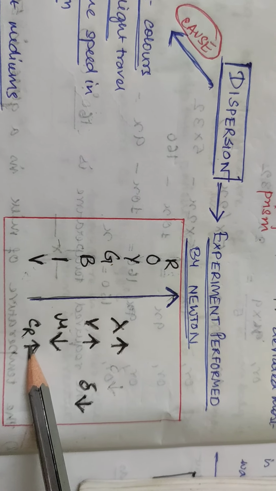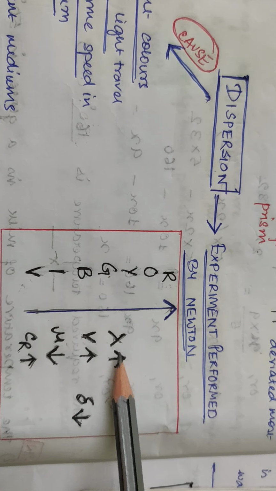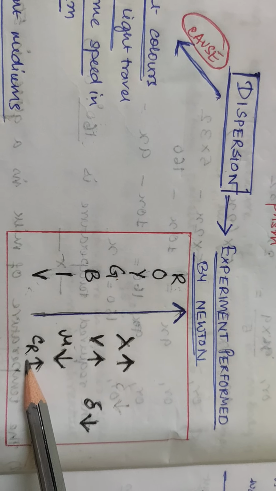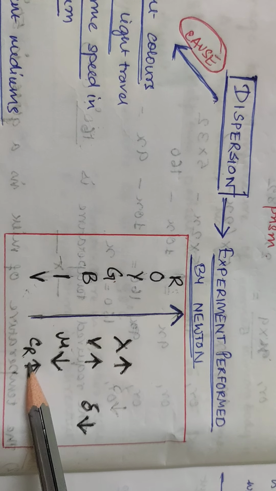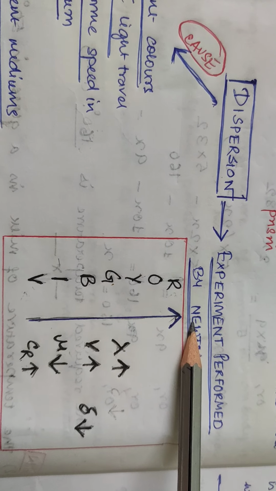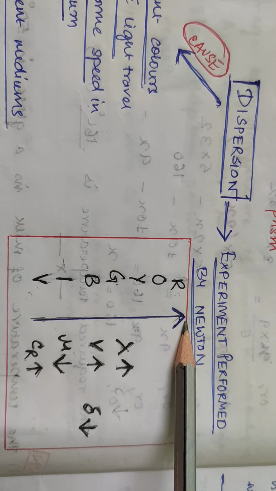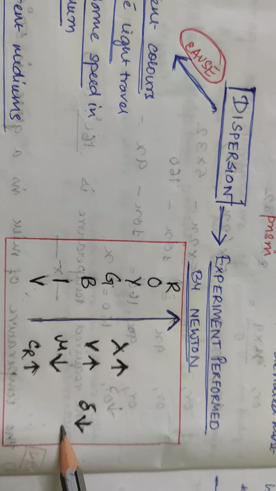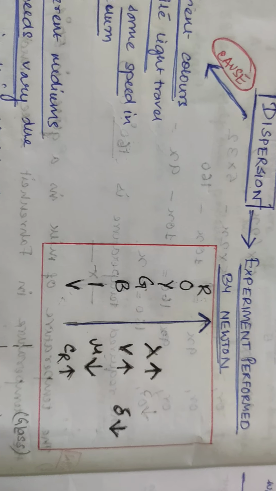Okay. What about critical angle? Critical angle is directly proportional to the wavelength. We have done this in chapter 4D. Because mu is equal to 1 by sine c. So actually you can also imagine it in this way, mu equal to 1 by sine c. So if mu decreases as we go up, sine c will increase, that means the critical angle will increase. So as we go up from violet to red end, it increases. What about the deviation? We have just found deviation decreases as we go from the violet end to the red end, right? So it's just a chart.